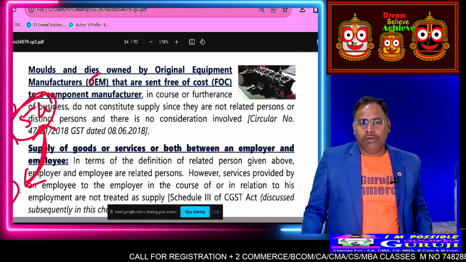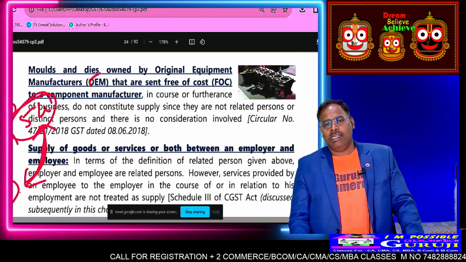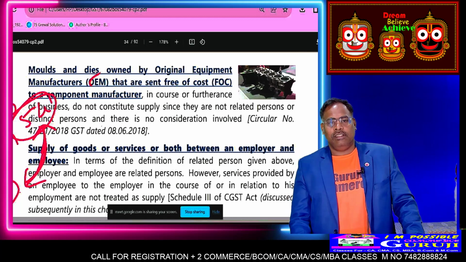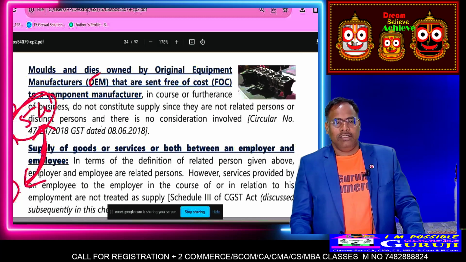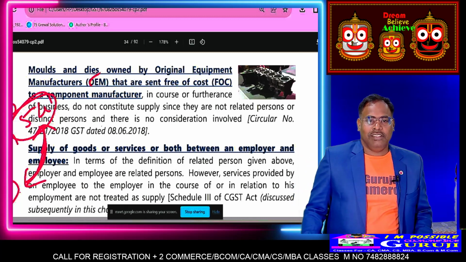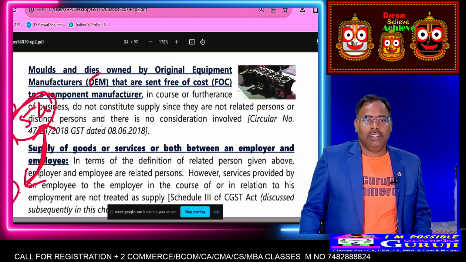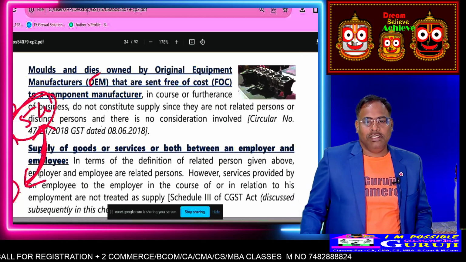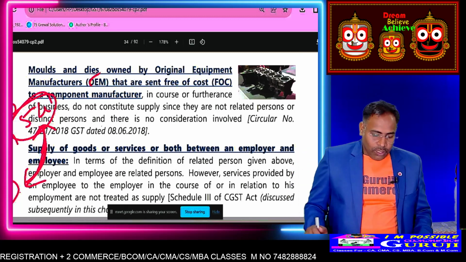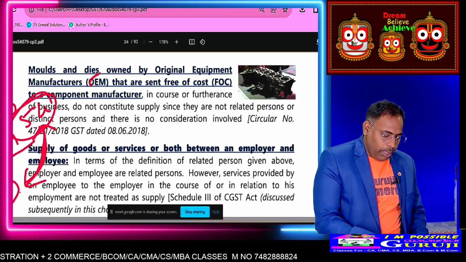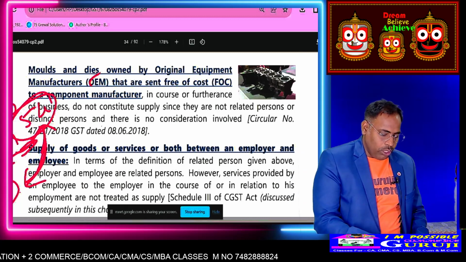Let me know. No consideration has been provided. In this case, GST will not be applicable on the supply of the die, since there is no consideration.